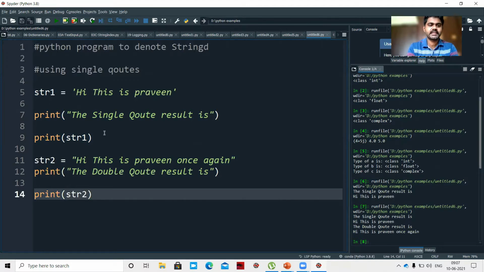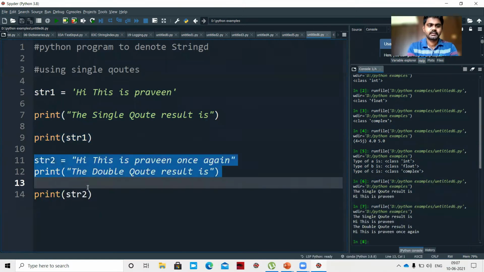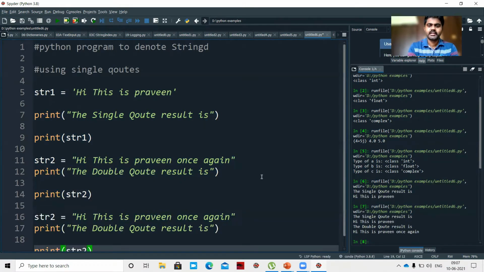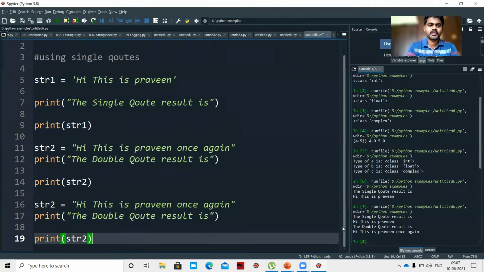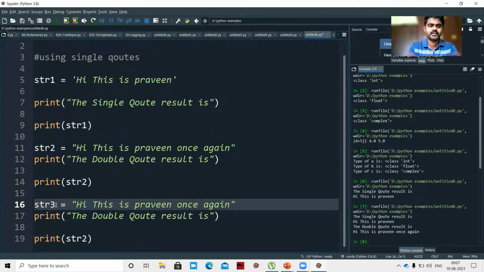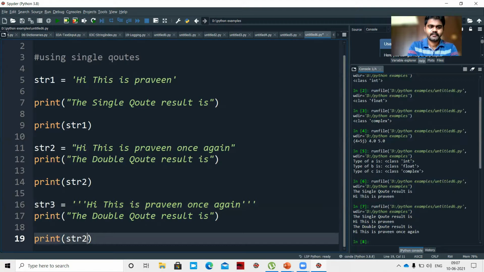So now we'll see triple quotes. Let me copy this once again. I'll put it as str3. It's better for you to type, because typing practice will also increase. So str3 equal to, in triple quotes. Okay, and print str3.